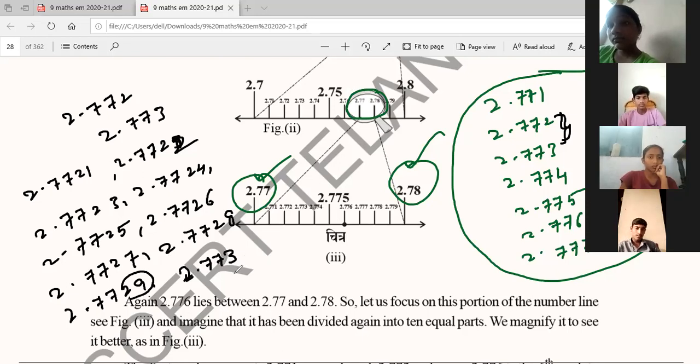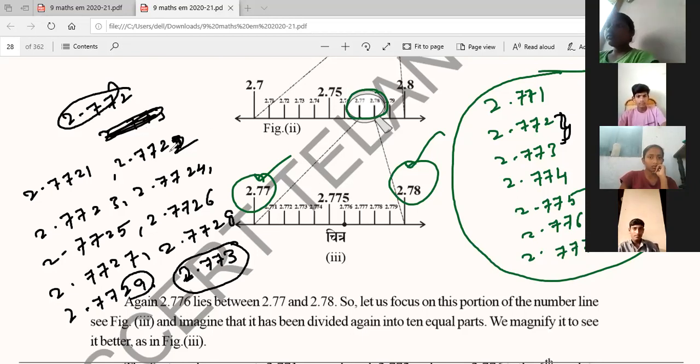Okay, clear? Yeah. Between these two numbers we can write this many numbers. Okay, this is called magnification.